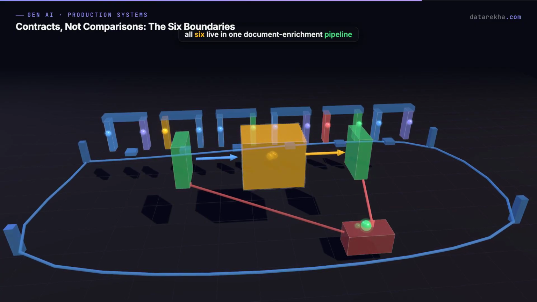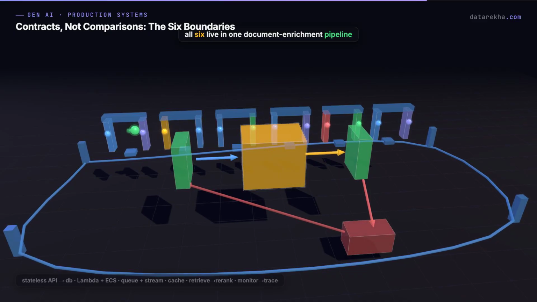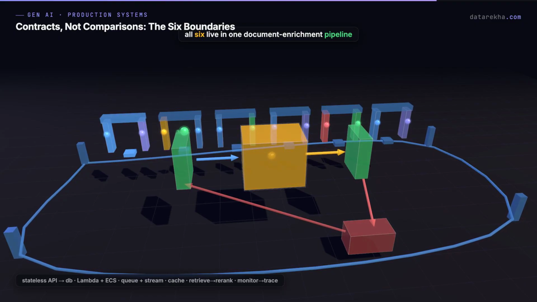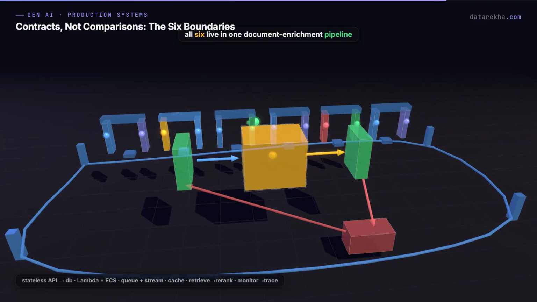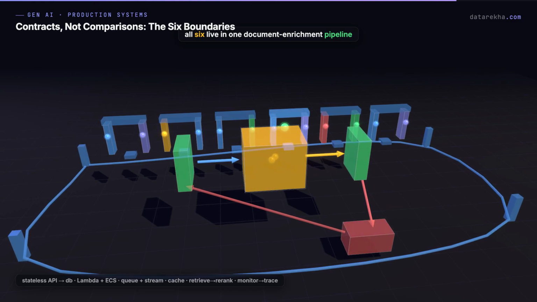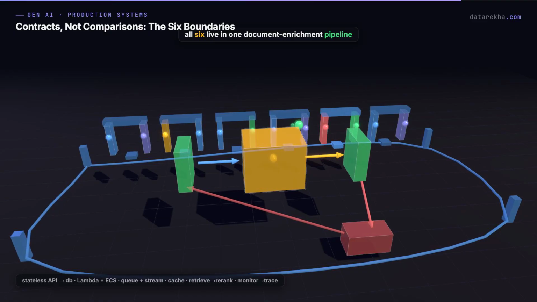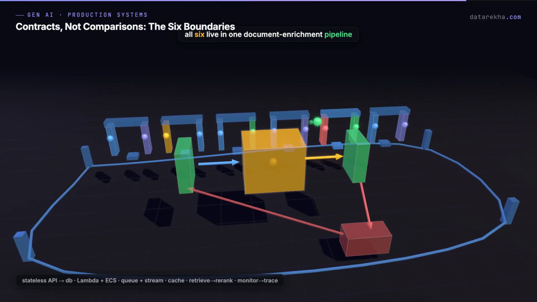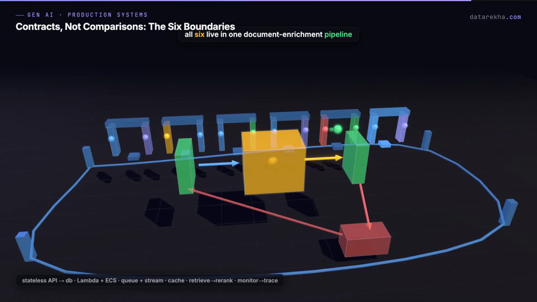Now watch all 6 live in one document enrichment pipeline. A stateless API writes job state to a database. A Lambda validates small events. An ECS worker handles long OCR jobs. A queue assigns each document to one worker. A stream preserves lifecycle events for audit. A cache holds repeated lookups but never owns the truth.